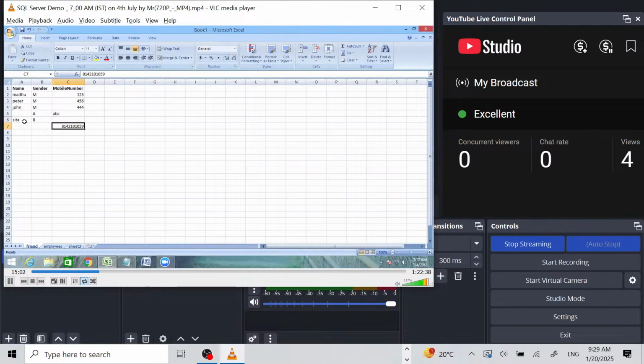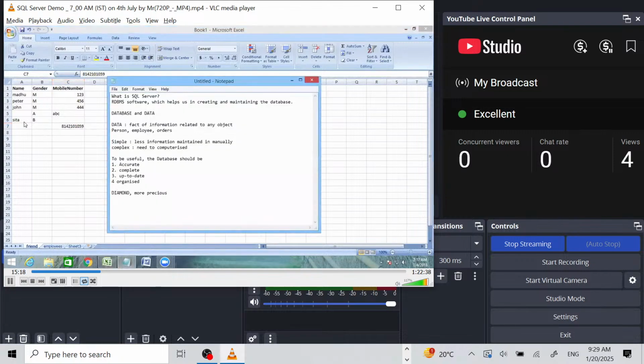So 90% of the data is invalid. How can that particular business improve, right? So every database should follow these 4 points. To be useful, the database should be accurate, complete, and up to date, and it has to be well organized.